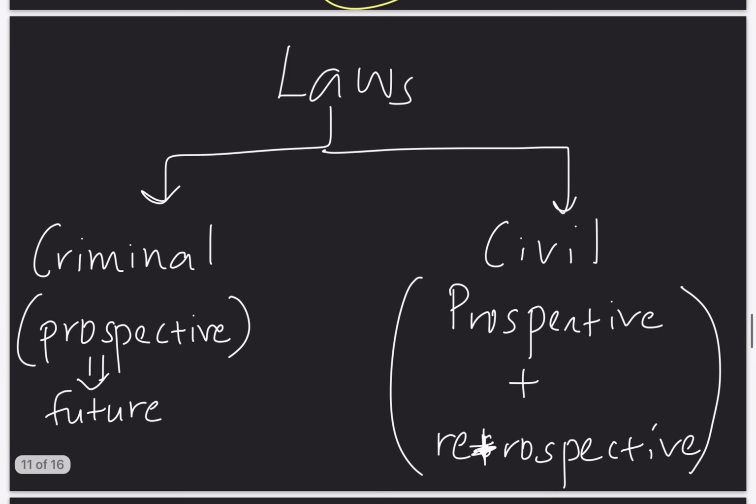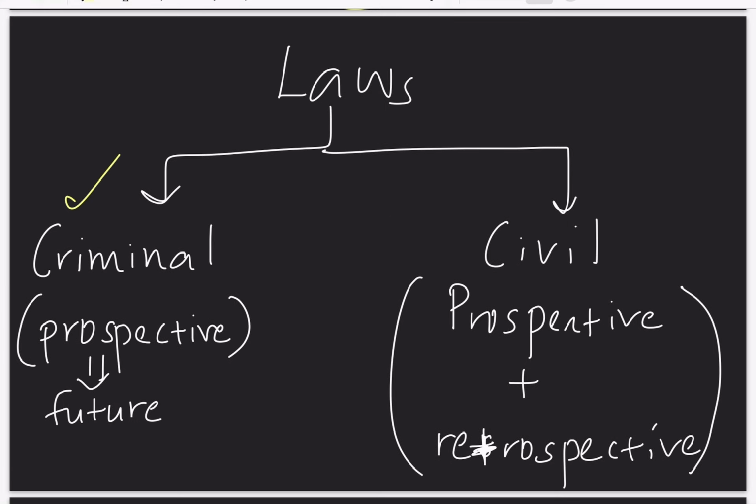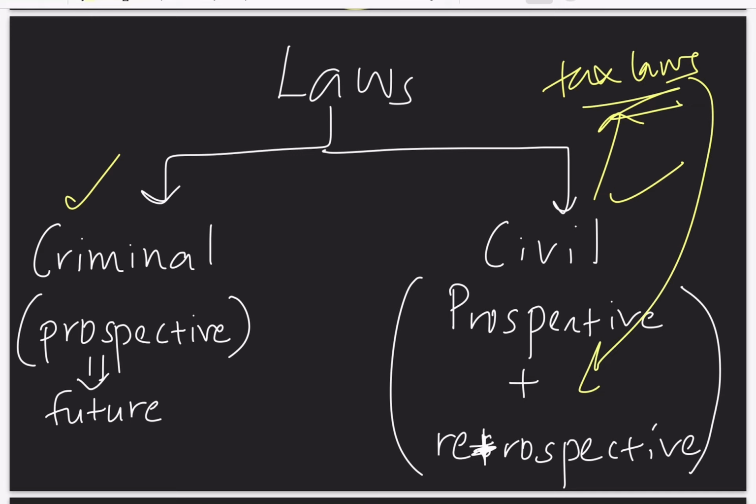In laws, we have 2 types, that is criminal laws and civil laws. Civil laws, take for example the tax laws. Tax laws have even the retrospective effect, that is the backward date effects. Whatever changes are made to the civil laws or the tax laws, from the backward dates also, that law will be applicable.